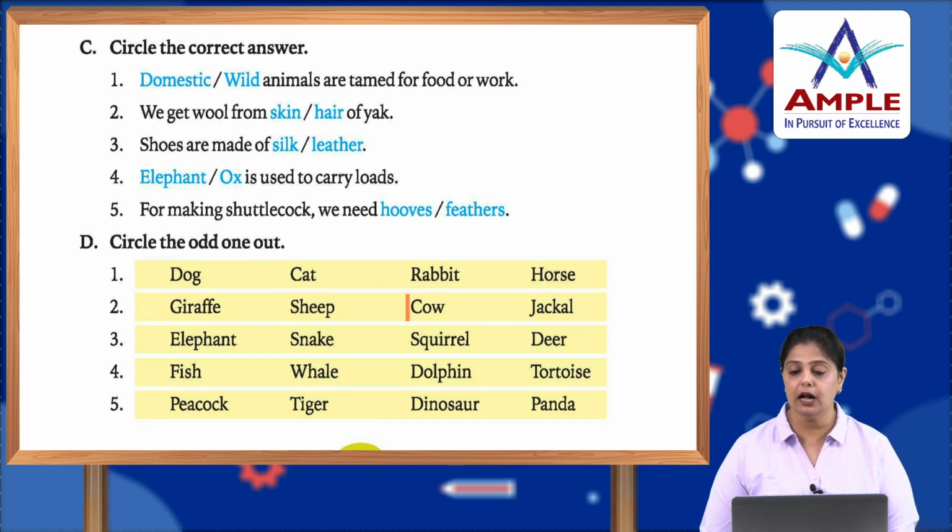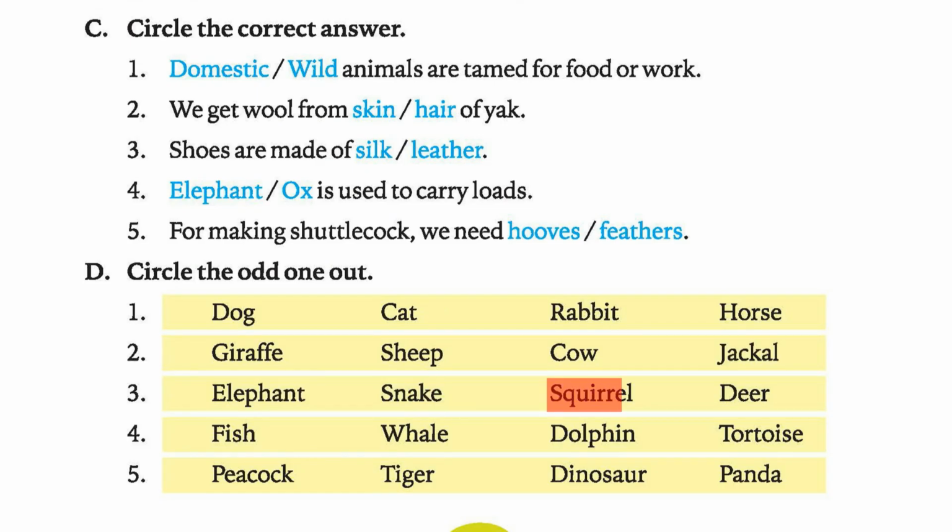Giraffe, sheep, cow or jackal? Jackal, because jackal is wild and dangerous, okay. Now, it is also a scavenger. Elephant, snake, squirrel or deer? It is the snake, because it is carnivorous. It eats the other animals, okay, flesh eating.